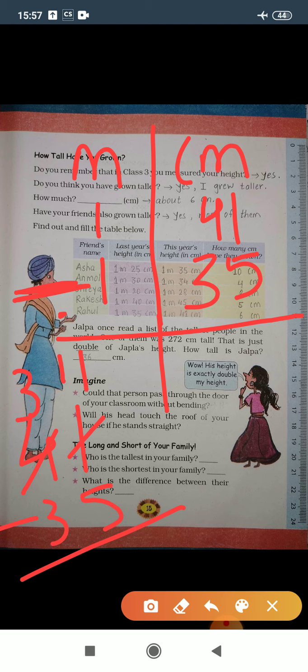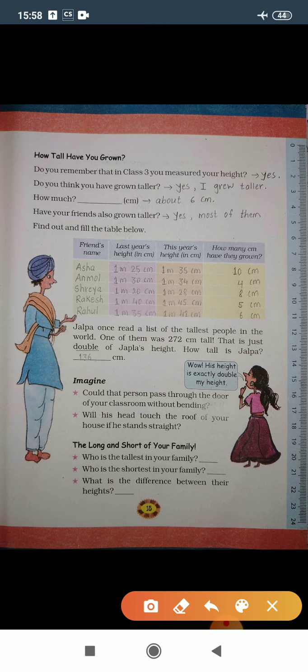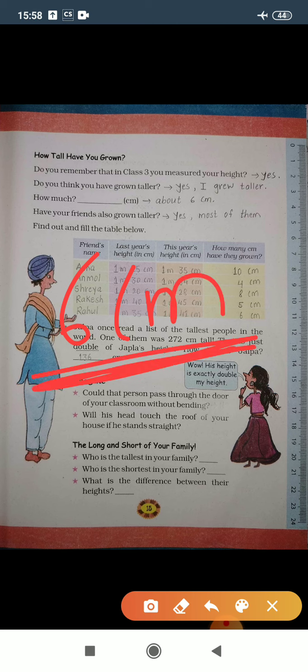11 minus 5 gives you 6, and 3 minus 3 gives you 0. So 0, 6, and here 1 minus 1 gives you 0. So again 0, 6, that means Rahul has grown 6 centimeter in this 1 year.